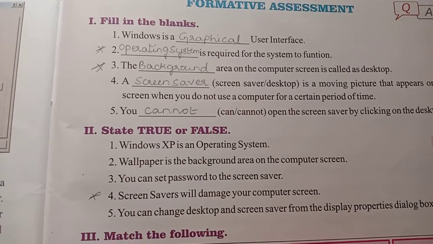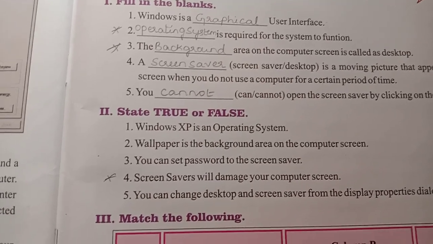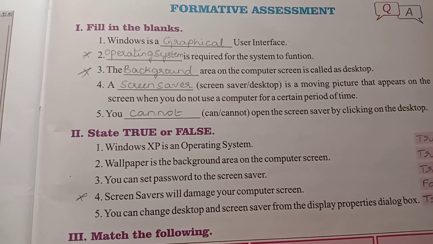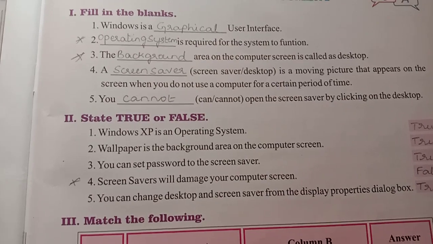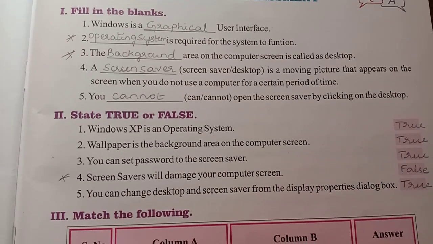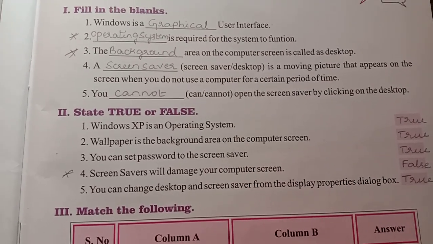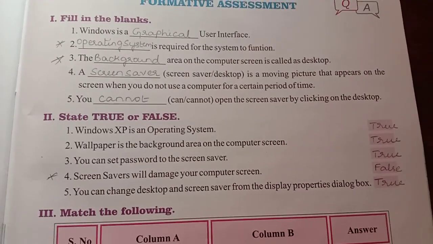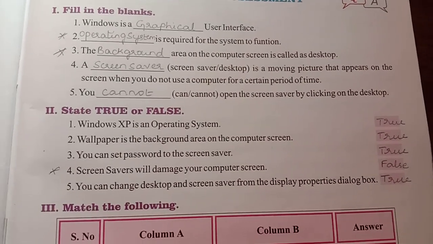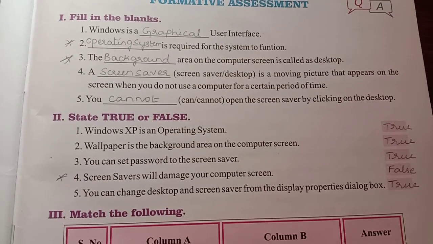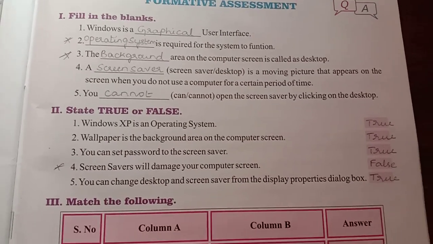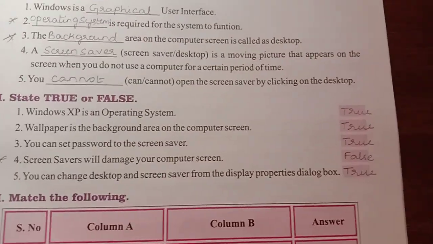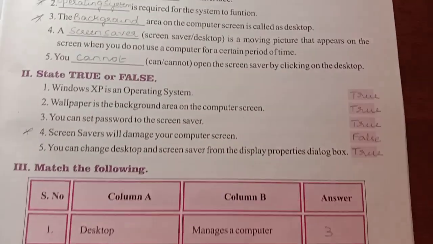We require an operating system, that is OS. The dash area on the computer screen is called a desktop background. A dash is a moving picture that appears on the screen when you don't use a computer for a certain period of time. It's a screensaver. Next, fifth one, you dash open the screensaver by clicking on the desktop. You can't open the screensaver by clicking on the desktop.